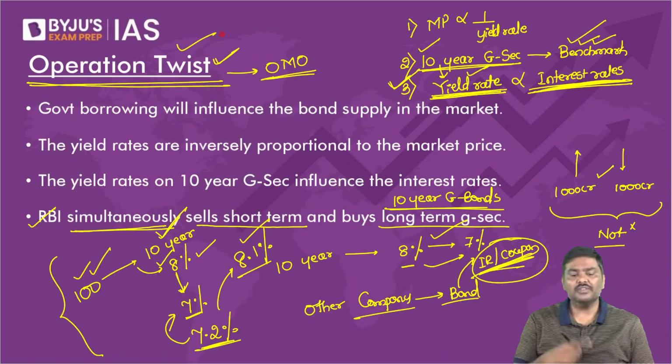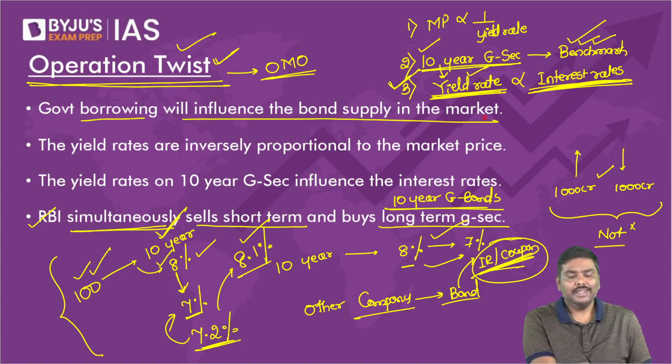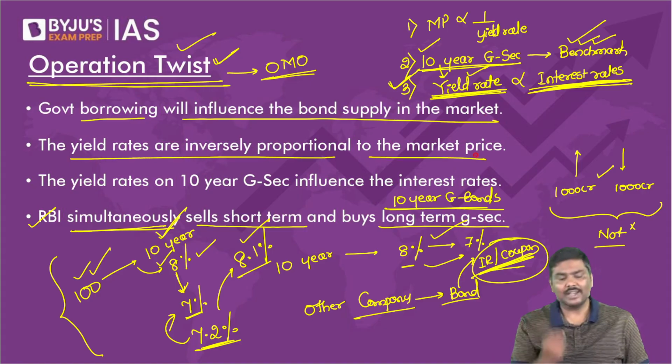Done? That is what I've written here. Government borrowing will influence the bond supply in the market. Yield rates are inversely proportional to the market prices.